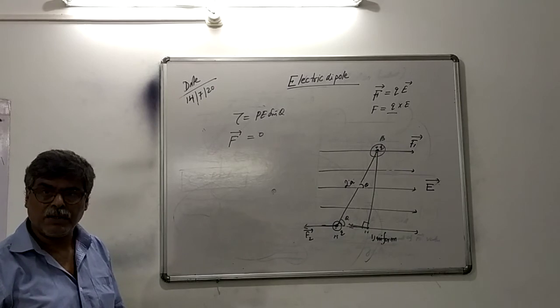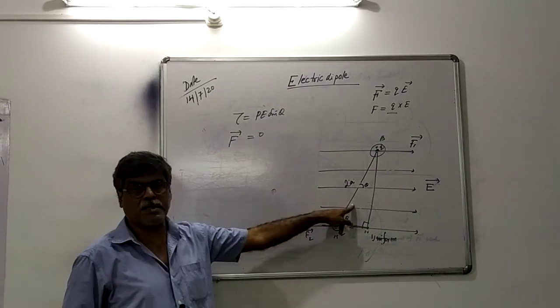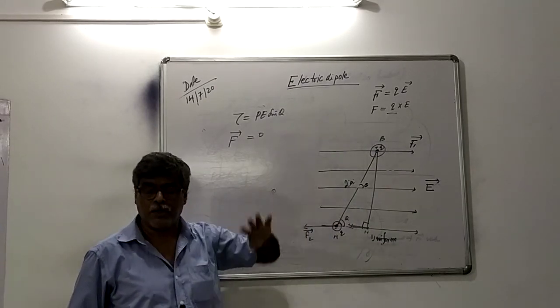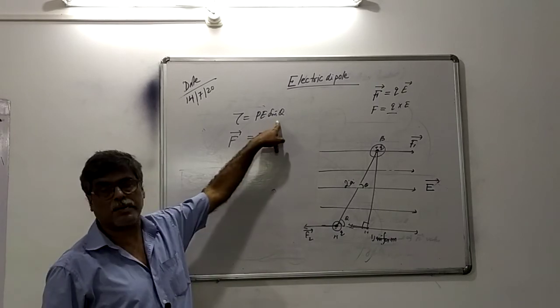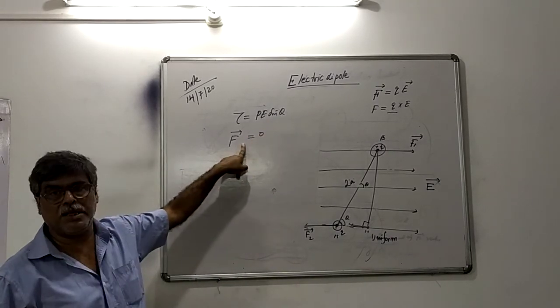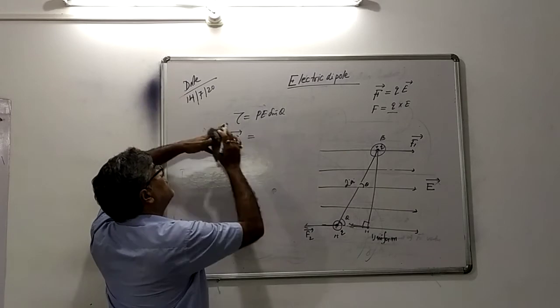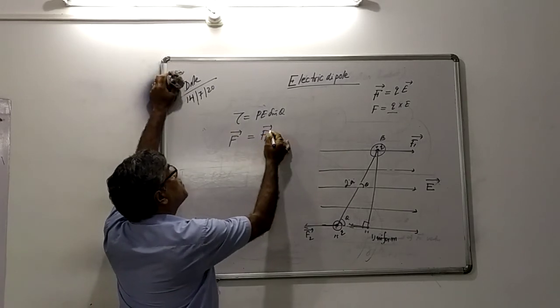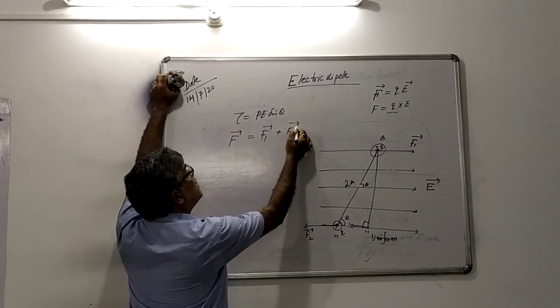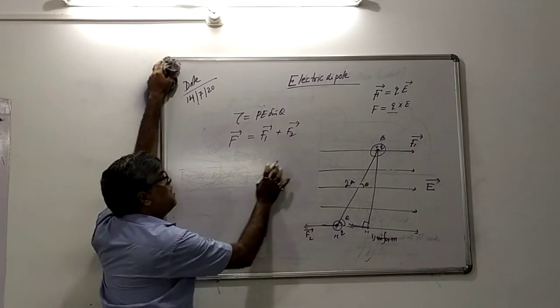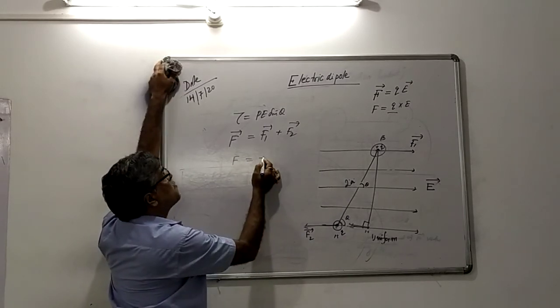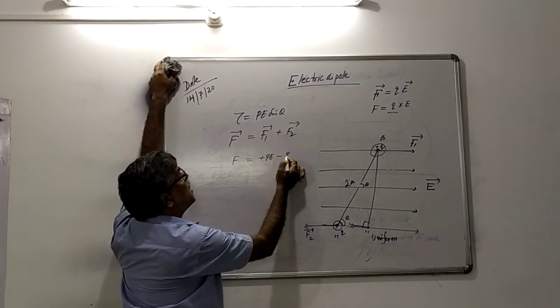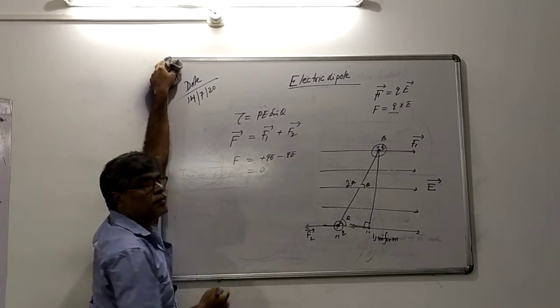Total force is zero. That is, when dipole is placed in the electric field, it will experience force. It will experience torque. But the total force is zero, because the total force means F1 plus what? F2. In magnitude, plus QE minus QE become what?